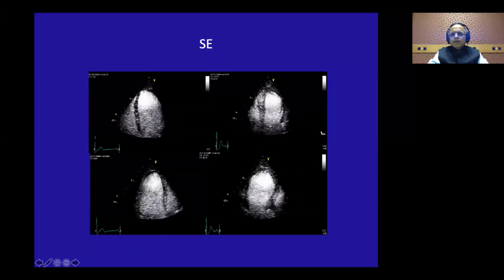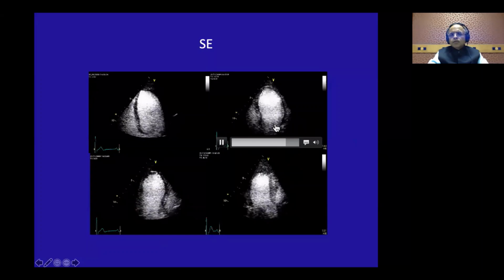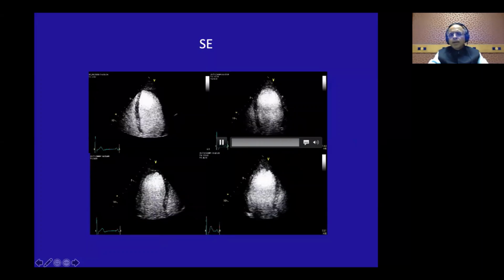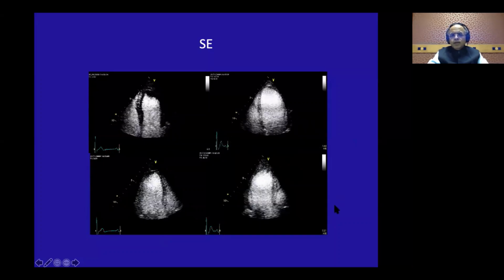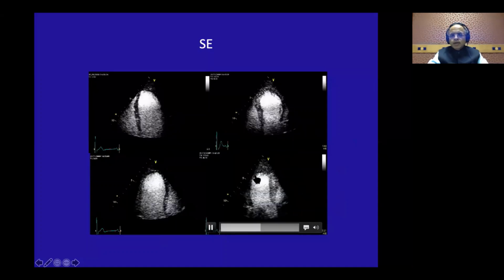Now look at the peak exercise image. If you see the septum, one segment at a time, septum is doing fine. Basal lateral wall is okay, but you look at the mid and apical lateral wall. There is no systolic thickening and absolute akinesia. Now this is a long axis view again. This is the posterior wall or inferolateral wall. Look at the septum thickening very well, one segment at a time. And here you can see that the posterior wall has absolutely become thinned and akinetic.